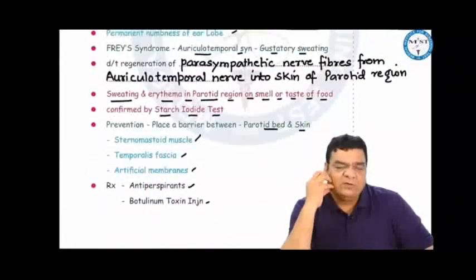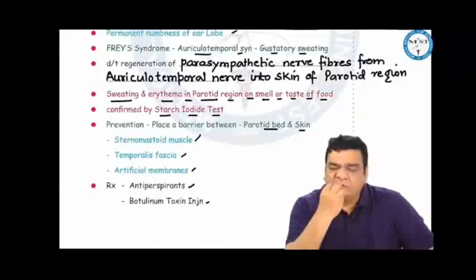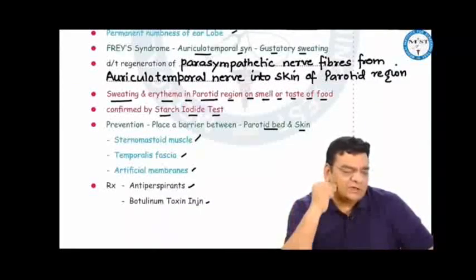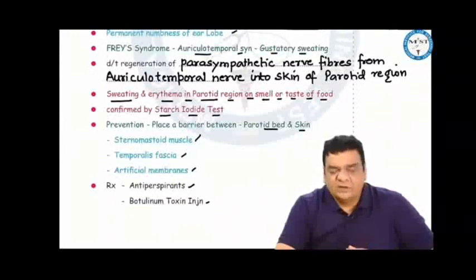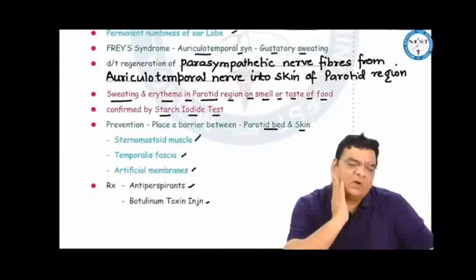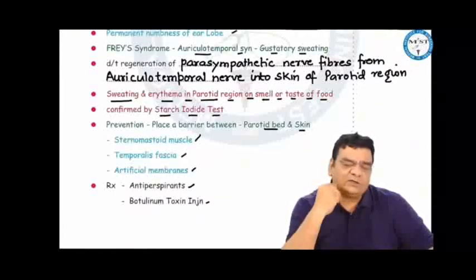In the starch iodide test, we paint this area with povidone iodine, then give something to eat to see if there is sweating. And if we apply starch here, starch when it comes in contact with iodine, in the presence of moisture, changes its color. That confirms sweating in this area. And if it is there, then we advise the patient to use antiperspirants or maybe botulinum toxin to destroy these nerve endings and treat this Frey syndrome.